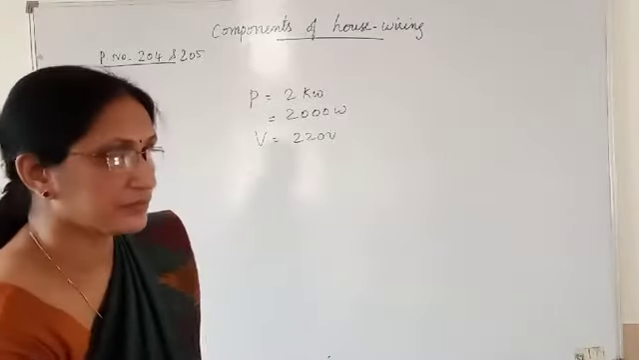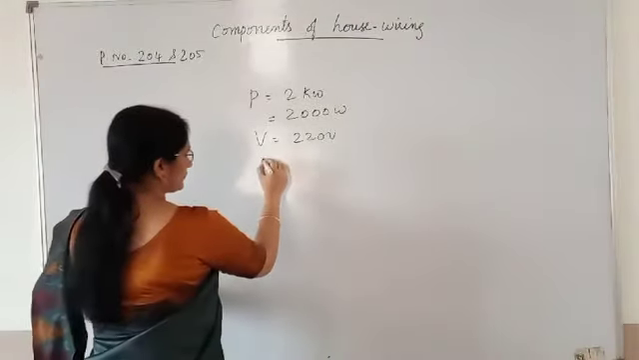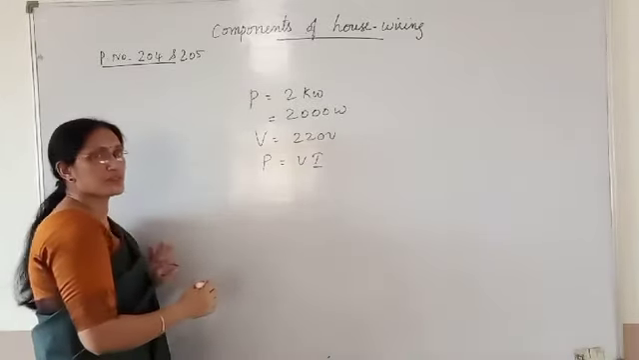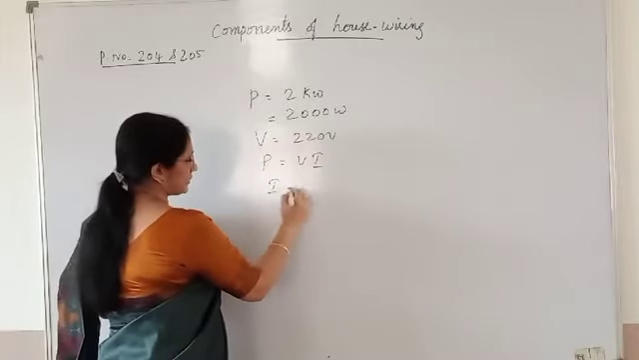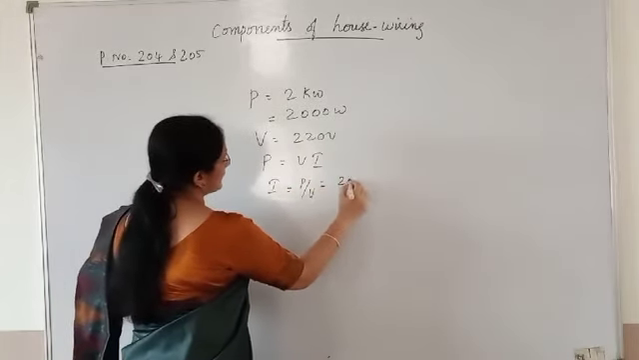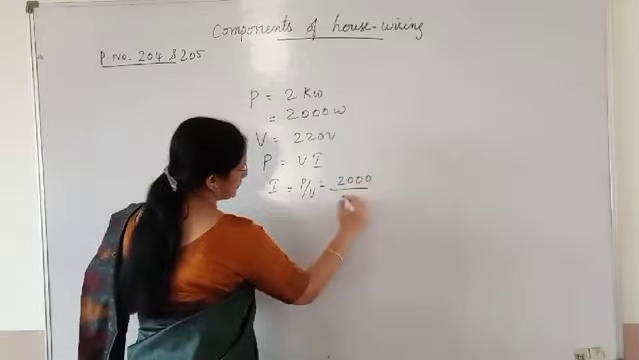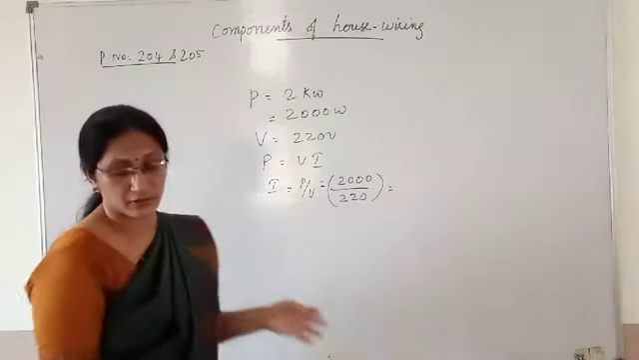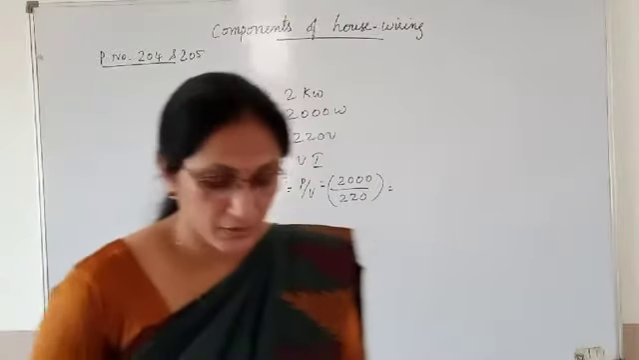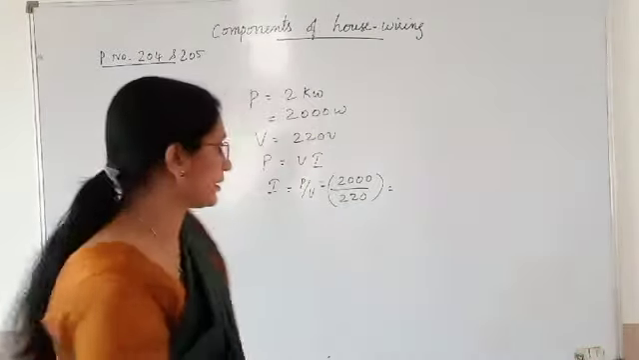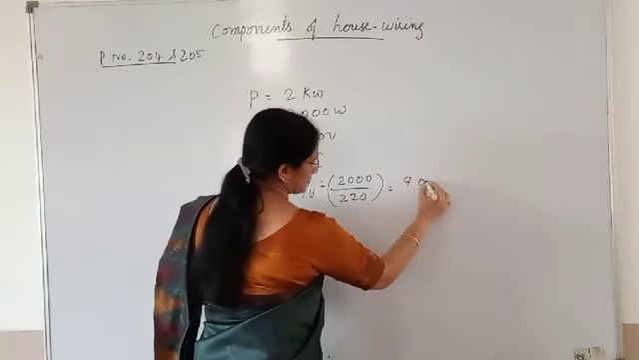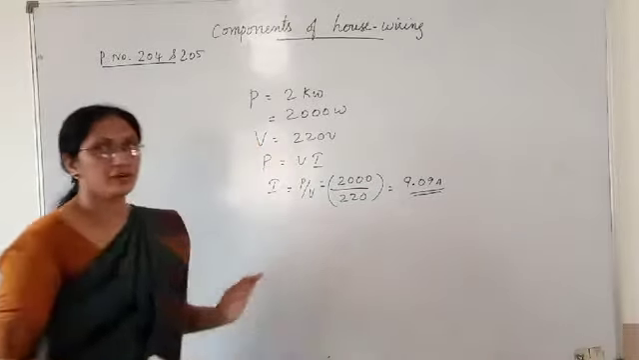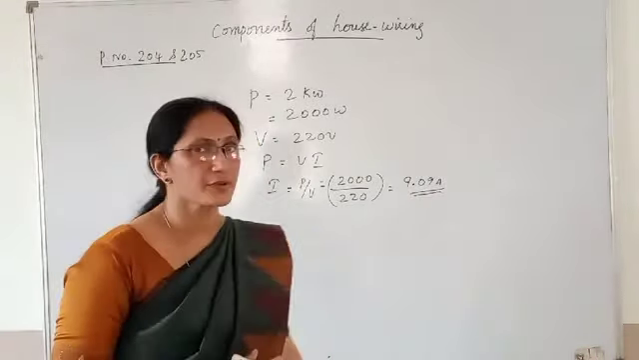What will be the current flow? Find out I by using the formula P is equal to V into I. Therefore, I is equal to P by V, that is 2000 upon 220. Answer will come as 9.09 ampere. Current flow in the circuit will be 9.09 ampere.